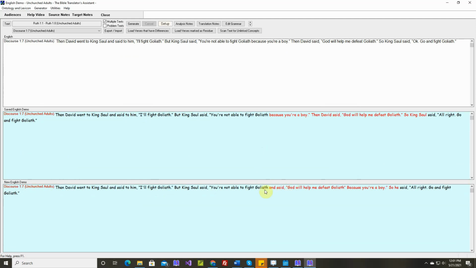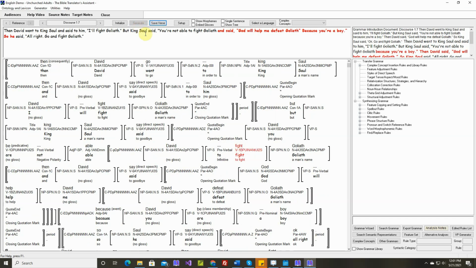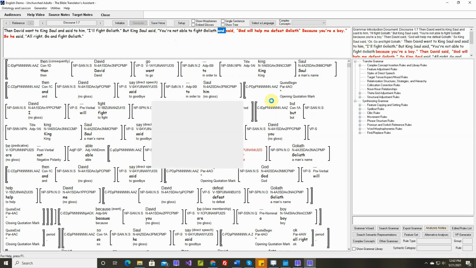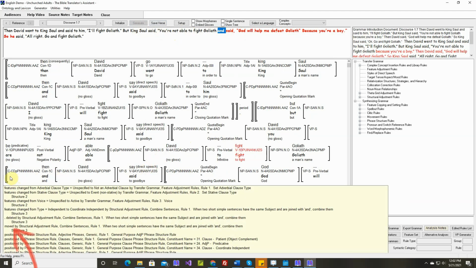Okay, so we have an issue here. Let's go take care of this. But King Saul said, "You're not able to fight Goliath," and said, "God will help me defeat Goliath because you're a boy." Okay, it should say, "Fight Goliath because you're a boy," period, closing quotation mark. Then David said, okay, let's find out what's going wrong here. Okay, this clause is being moved inside. Moved by structural adjustment rule, combined sentences, rule number 1, structure 3.